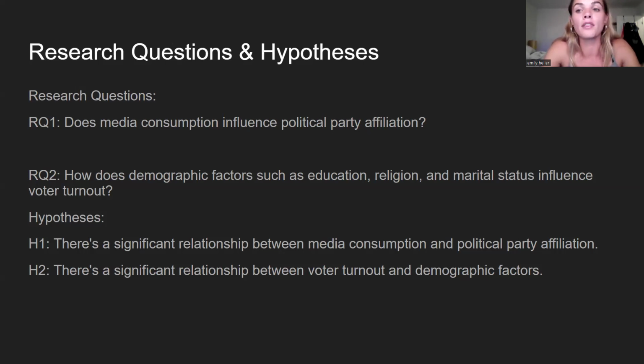For research question 2, we want to look at how demographic factors such as education, religion, and marital status influence voter turnout. For our hypothesis for question number 1, we think that there's a significant relationship between media consumption and political party affiliation. And for hypothesis number 2, there is a significant relationship between voter turnout and these demographic factors.